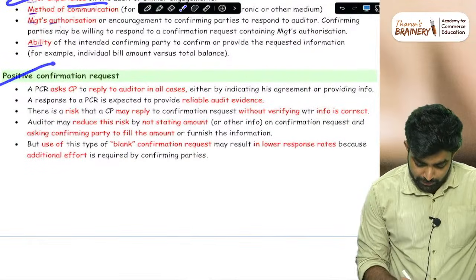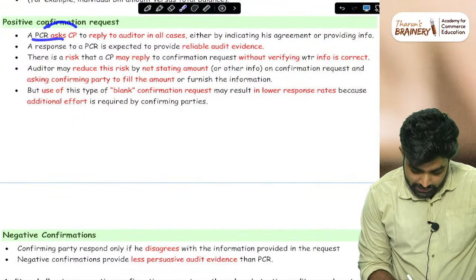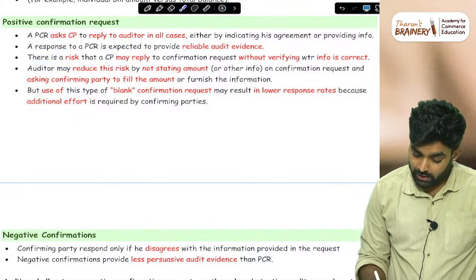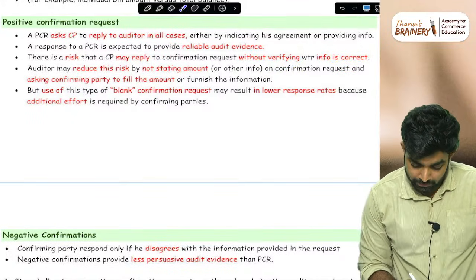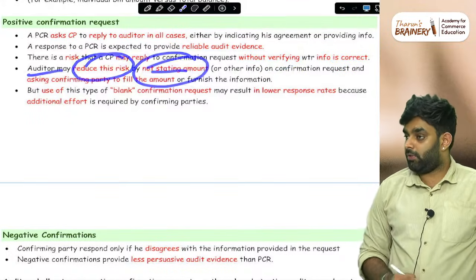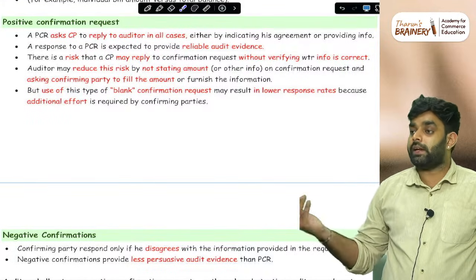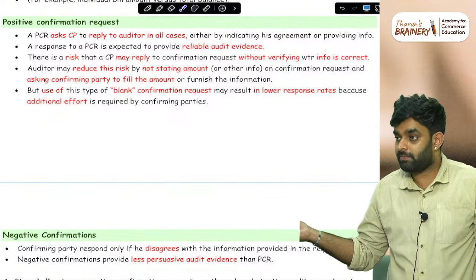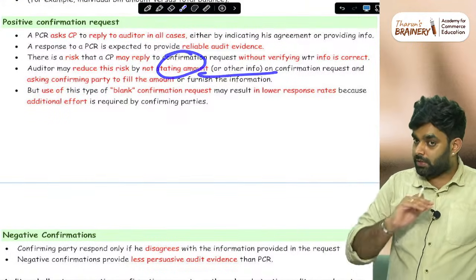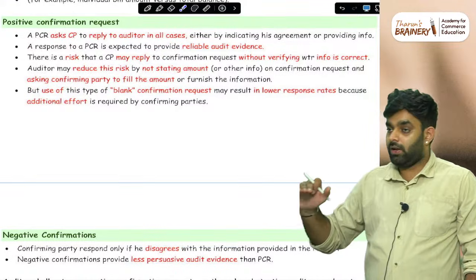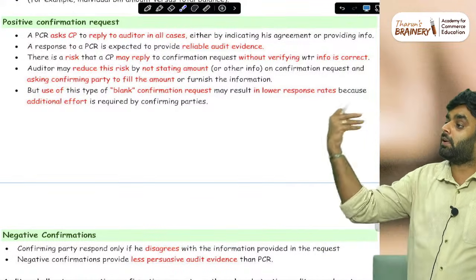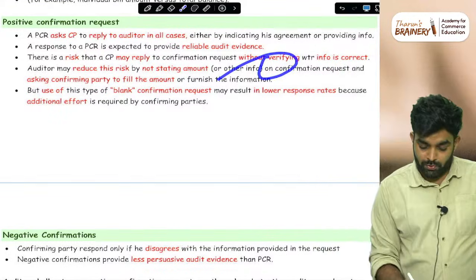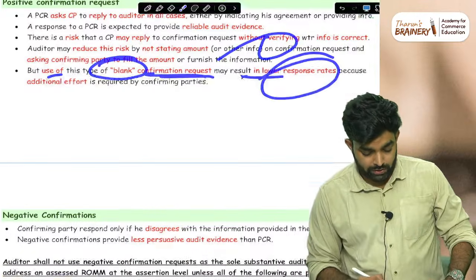Simple. Then positive confirmation request, a PCR, asks the confirming party to reply in all cases. There is a risk that the confirming party may reply without verifying whether the information is correct. The auditor can reduce this risk by not stating the amount. You send a confirmation request, and whatever the guy is, he replies on phone or mail to confirm, correct, not even opening Tally and checking. So you can send the request without the amount, keep it blank. But the opposite problem is, if the amount is blank, he will not even reply. It's a tiresome process: open it, check it, so he will not reply. That is another problem. Using a blank confirmation request may result in a lower response rate.